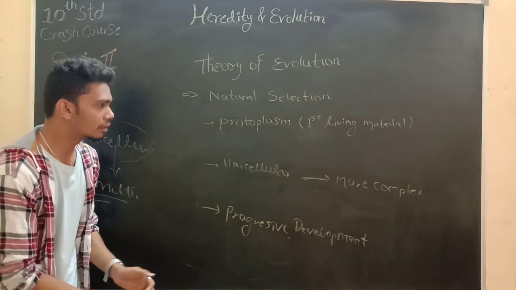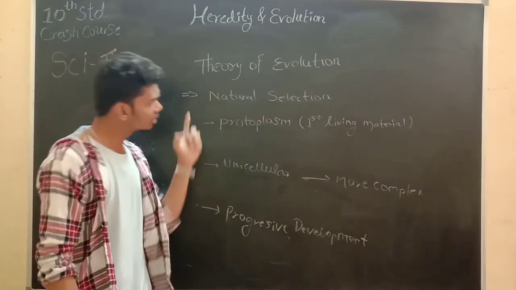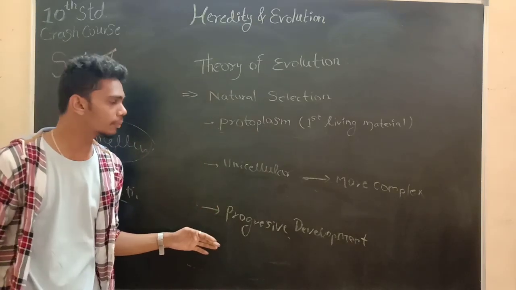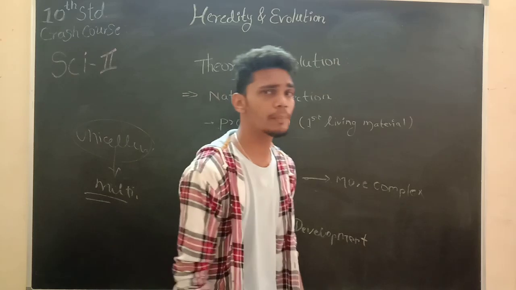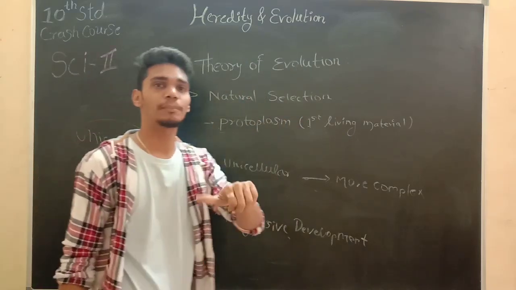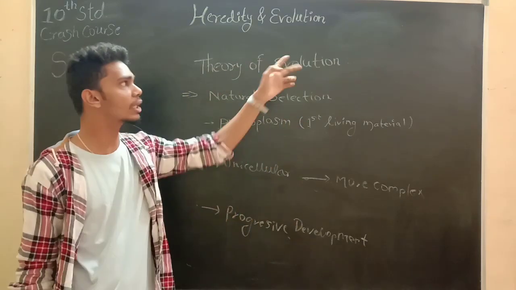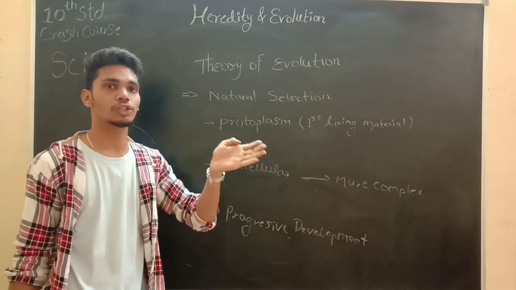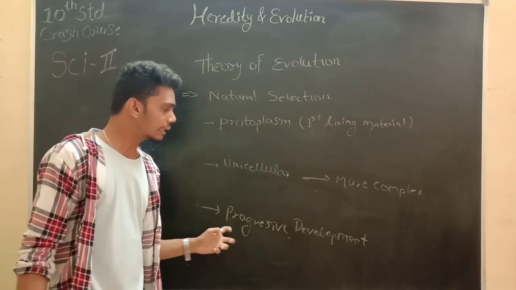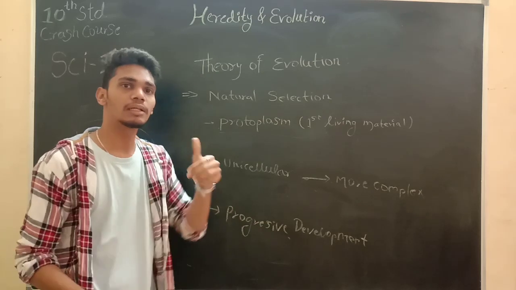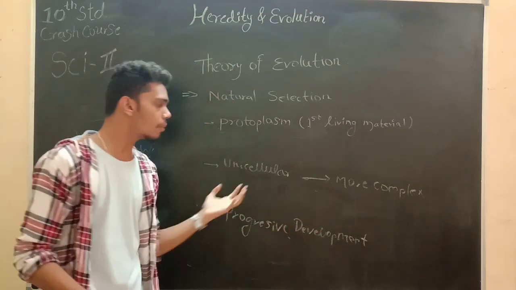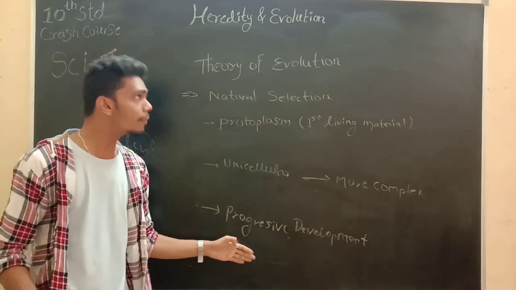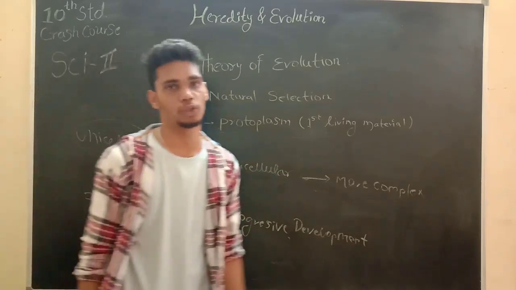Now the theory of evolution also includes progressive development. What is progressive development? The progressive development of an animal or plant over the long duration of evolution, over a long duration of time, brings changes in their specific components or all the organs, which sum up into the theory of evolution.